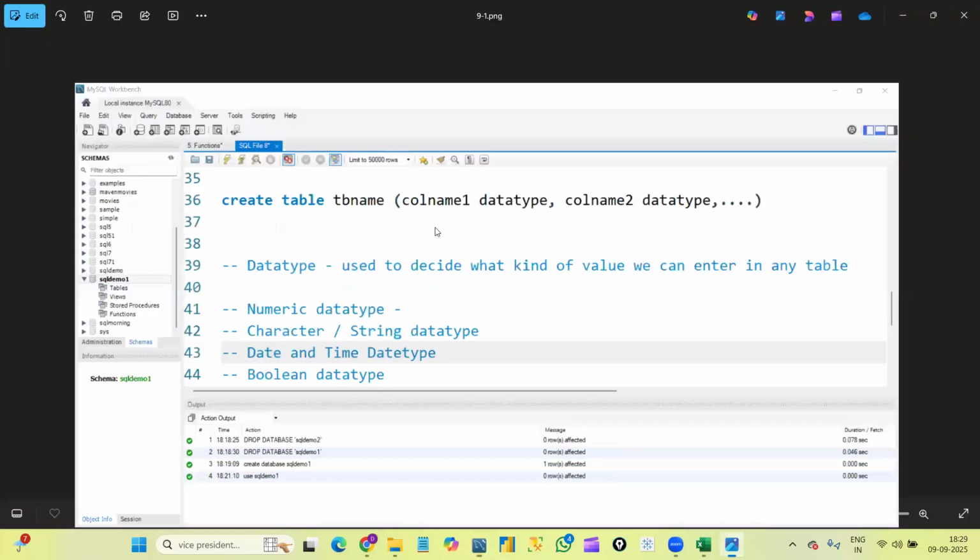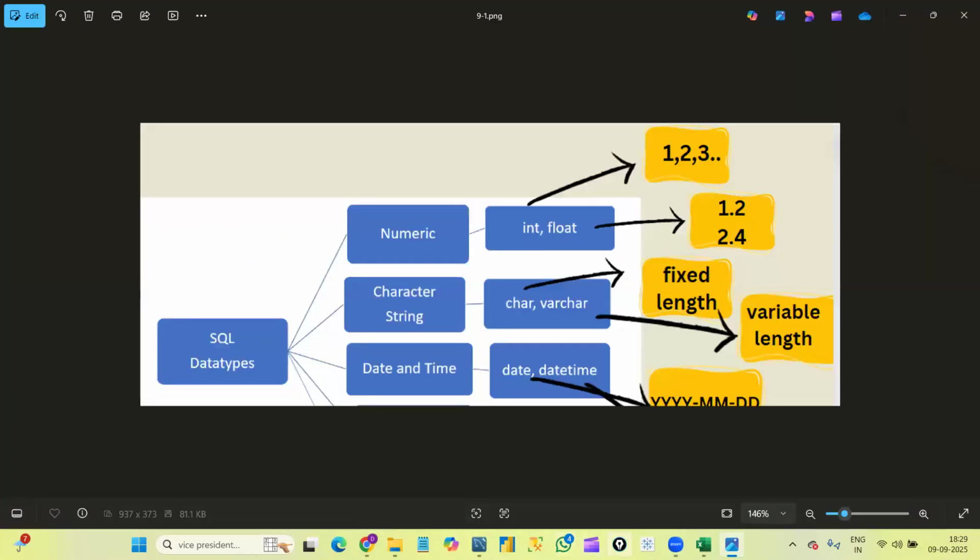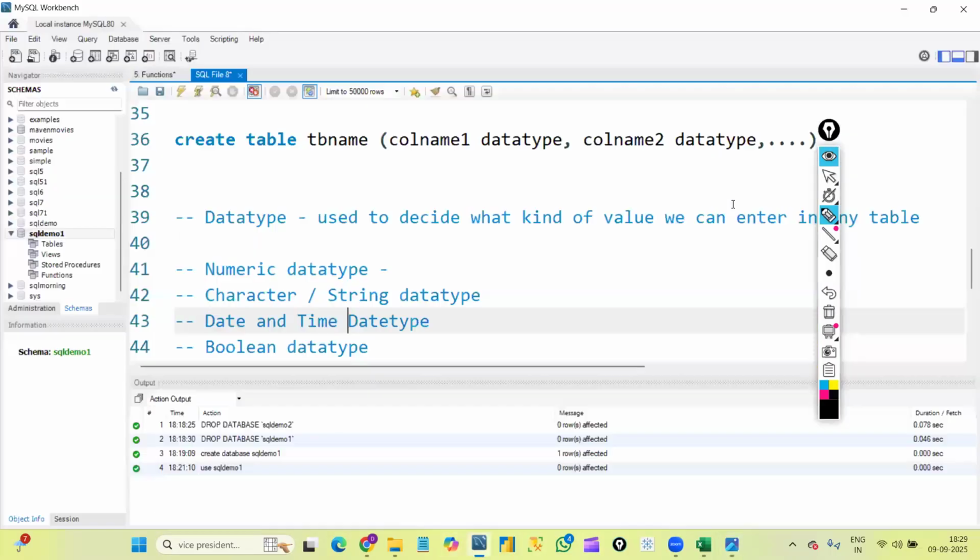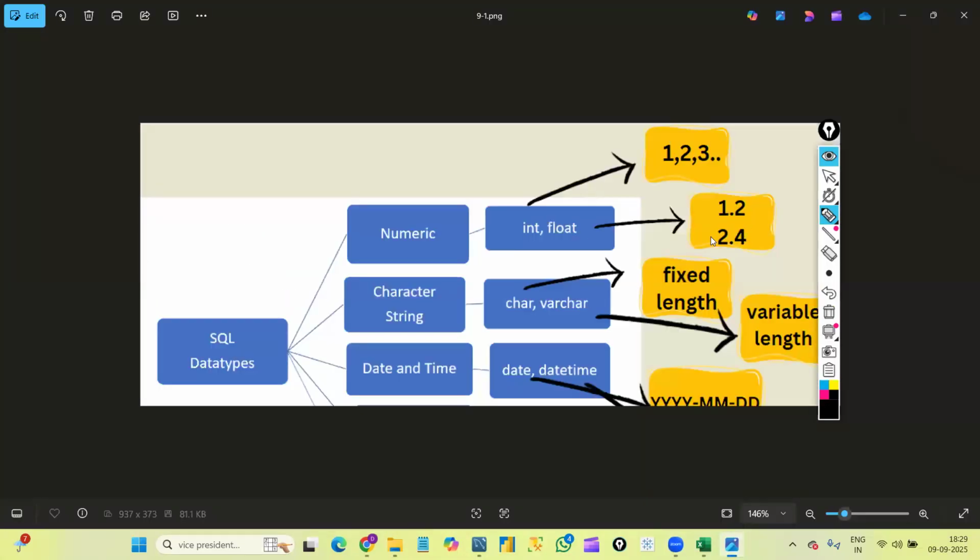Again, in the numeric data type we have two types, that is int and float. Basically, if we want to store numbers, we will use the int data type. But if we want to store decimal values, then we will use the float data type. You can see 1.2, 2.4, these are decimal values. The normal int data type won't accept decimal values.